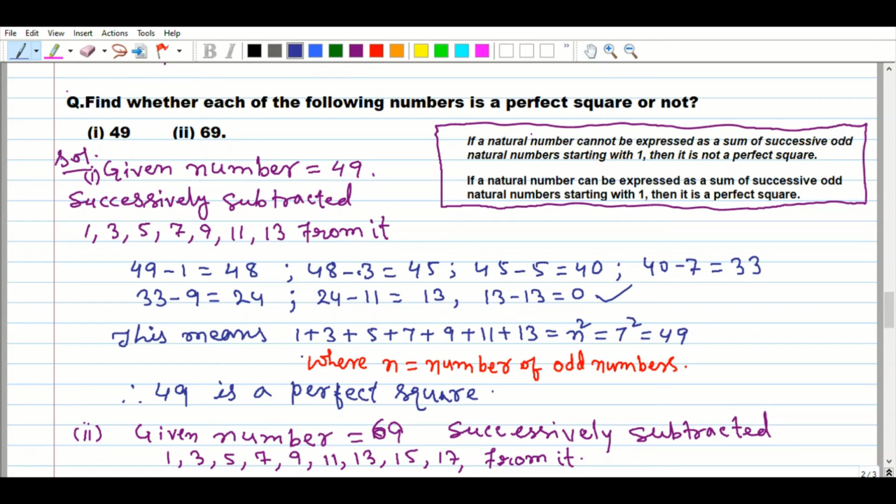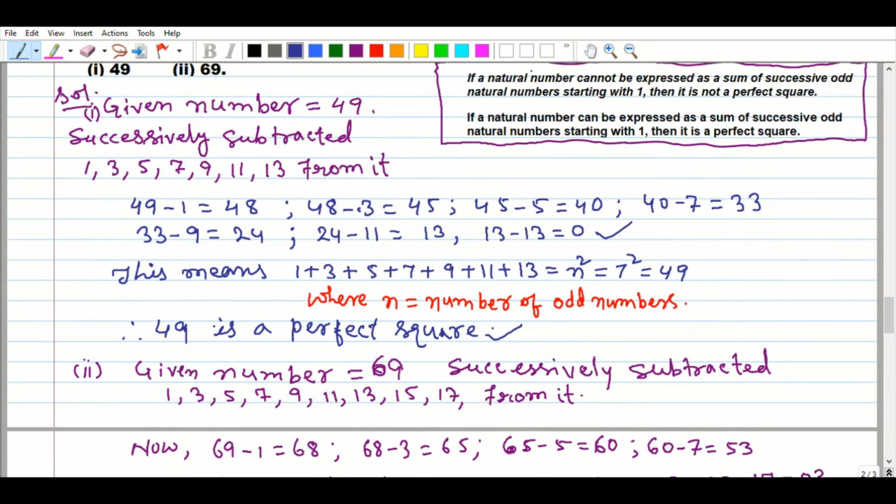You know that the sum of the first n odd natural numbers is always n square, isn't it? 49 is a perfect square. Such type you can do at the academic level, that is if you are reading in class 7 or class 8, whatever the board, ICSE or CBSE. You can note that in your notebook. I hope that it is very helpful to you.